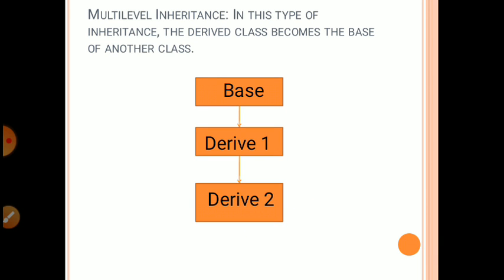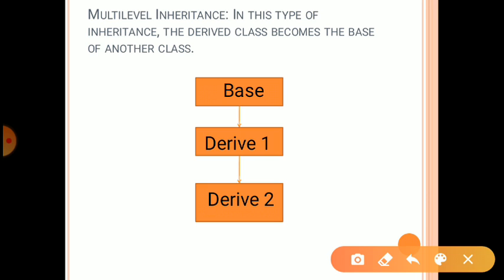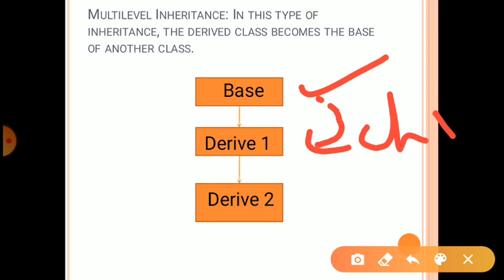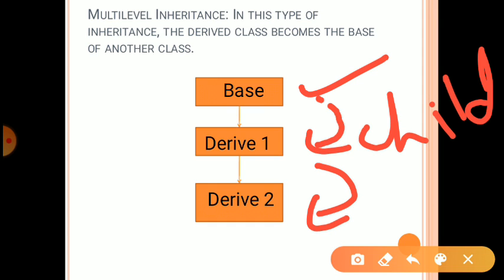Okay. Multi-level inheritance. In this type of inheritance, the derived class becomes the base of other classes. It means here we just create one parent class, a base class. Here we define the values and functions, and these functions are derived from the first; it is a child class.